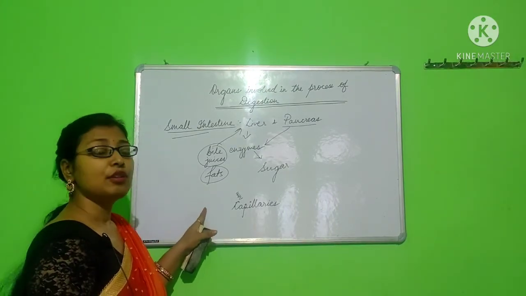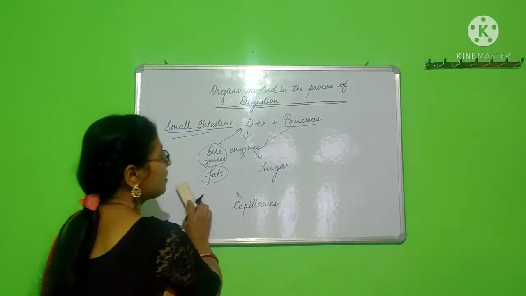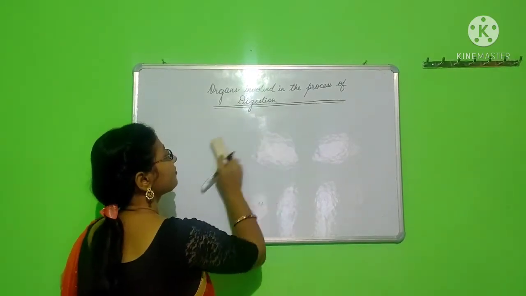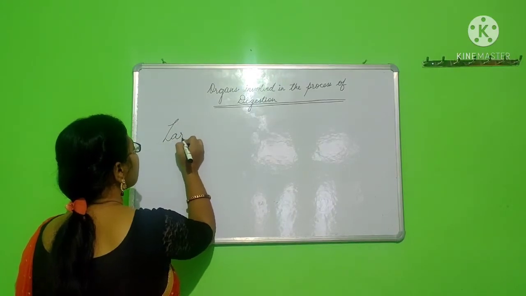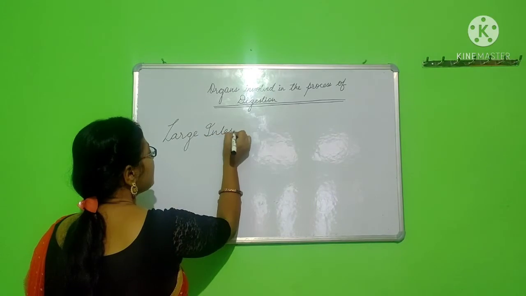From here, the food is again passed down to another organ that is called the large intestine.